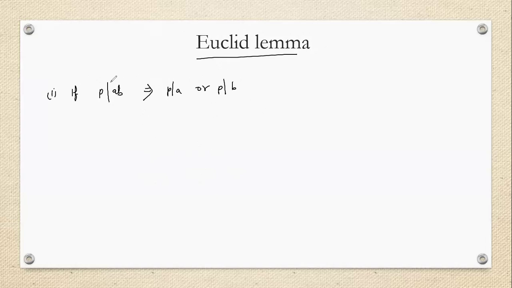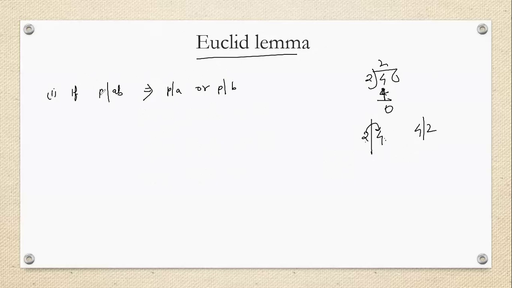I don't know whether I have told you the meaning of the symbol or not, but remember, for example, if you divide 4 by 2, then you get remainder 0. It means you can write that 2 divides 4. 2 divides 4, not 4 divides 2. This is the meaning of the symbol, okay?